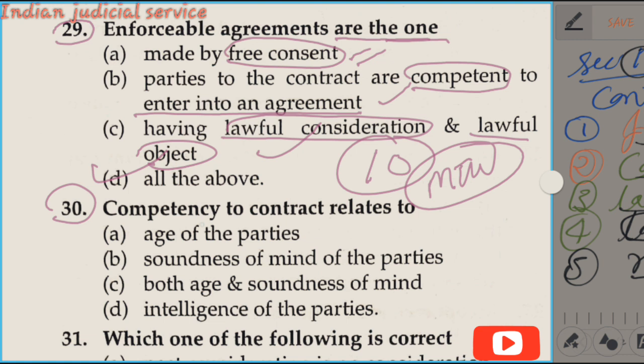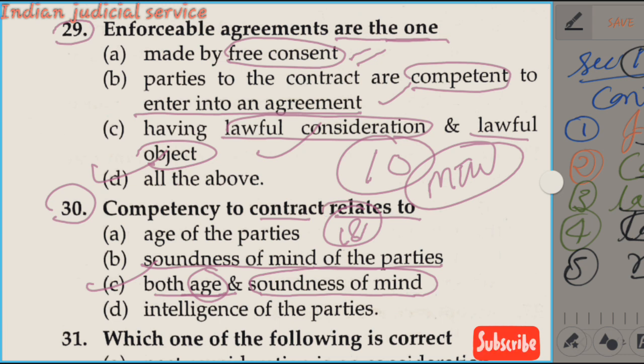Now question number 30. Competency to contract is related to option A, age of the parties, option B, soundness of mind of parties, option C, both age and soundness of mind, and option D, intelligence of party. So our answer is option C, both age and soundness of mind. It means the person should be of sound mind for a competent party, and the party of the contract must be a major, 18 years of age should be completed at the time of making the contract. So in this question, the answer is option C, both age and soundness of mind.